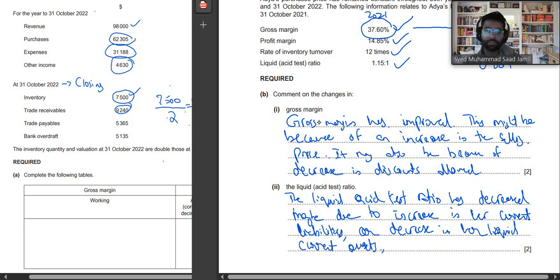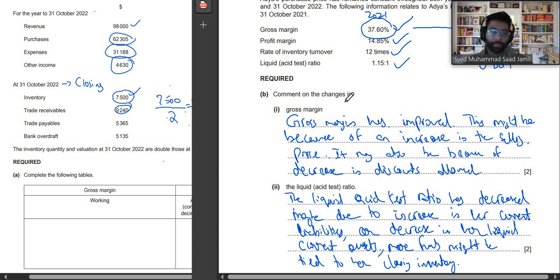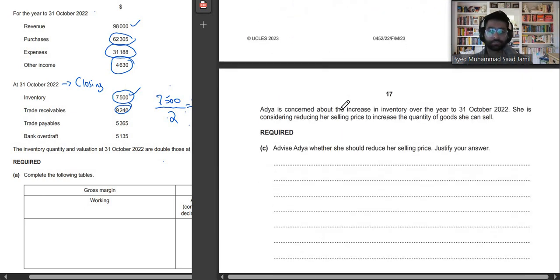Another reason can be that more funds might be tied to her closing inventory. Look, if closing inventory is huge, our overall current assets also decrease. Alright, so this might be the reason.